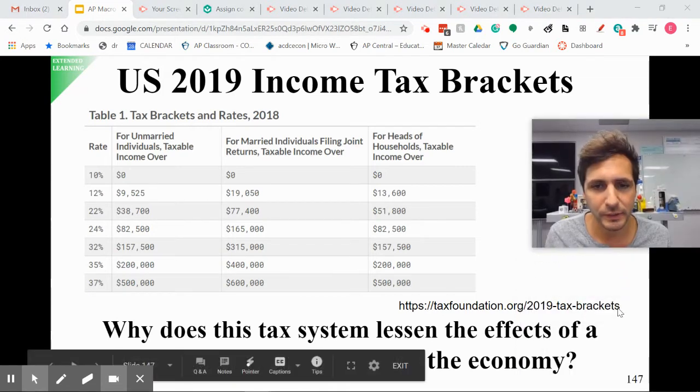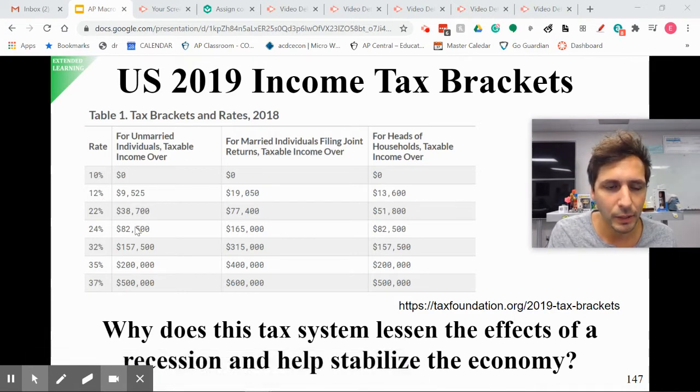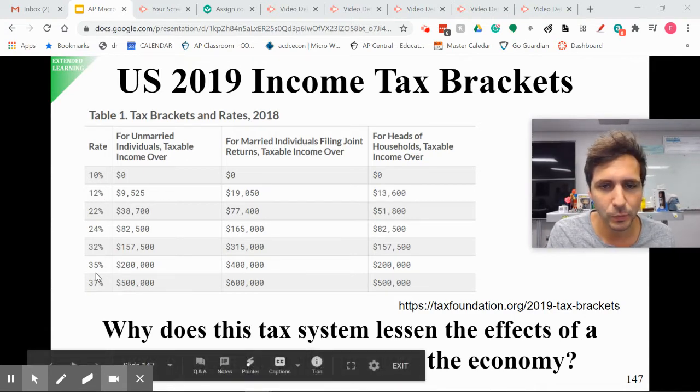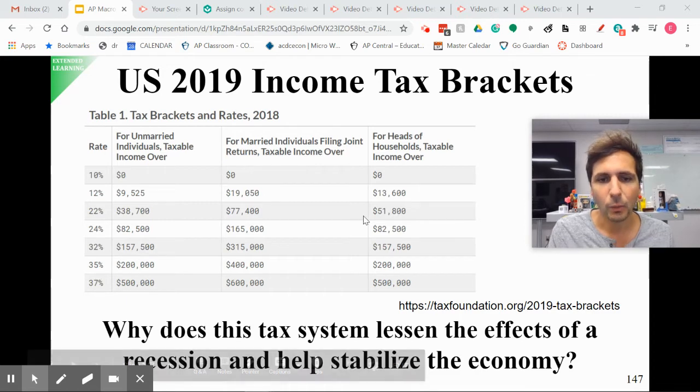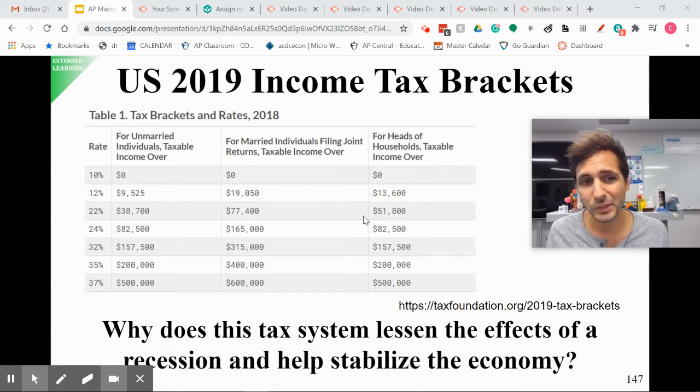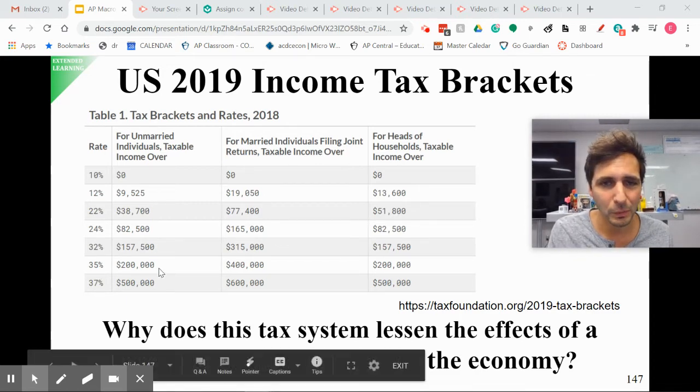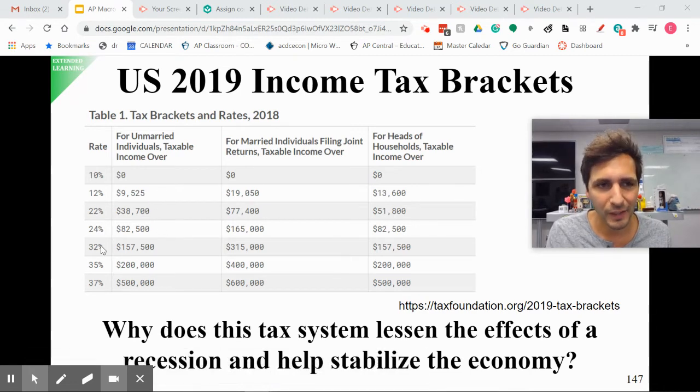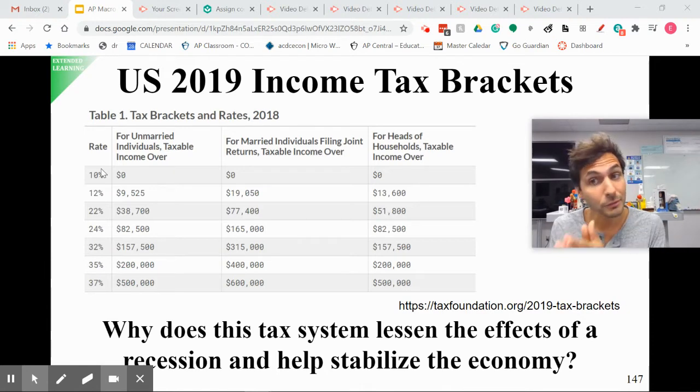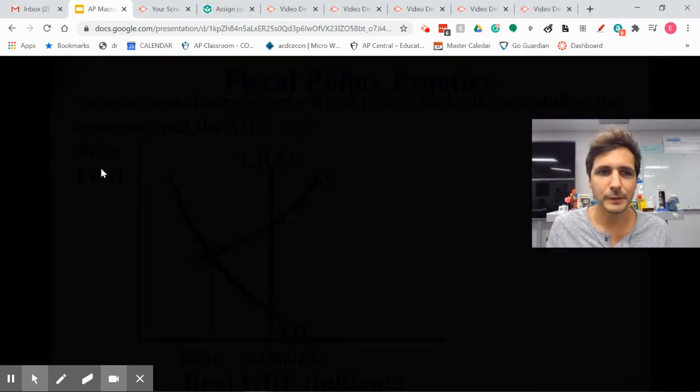It's actually changed a little bit since this. But notice, as our incomes rise, our tax rate rises as well. What's this do? Well, when there's a recession, people's incomes fall. When people's incomes fall, they're taxed at a lower rate, which puts more money in their pockets, which has a slight expansionary impact. It helps stabilize our economy from becoming complete catastrophe. Doesn't fix it, but it helps stabilize it.